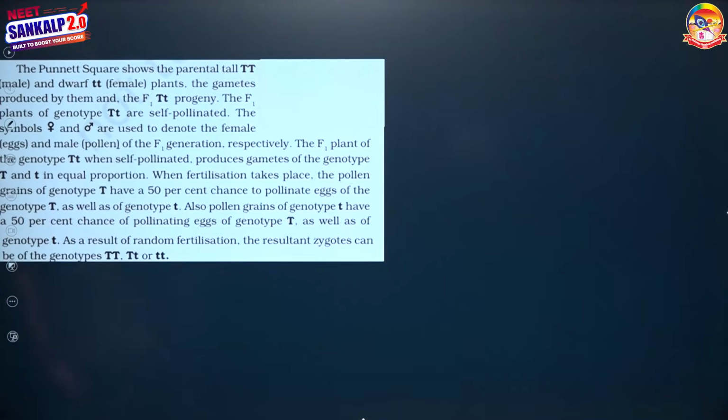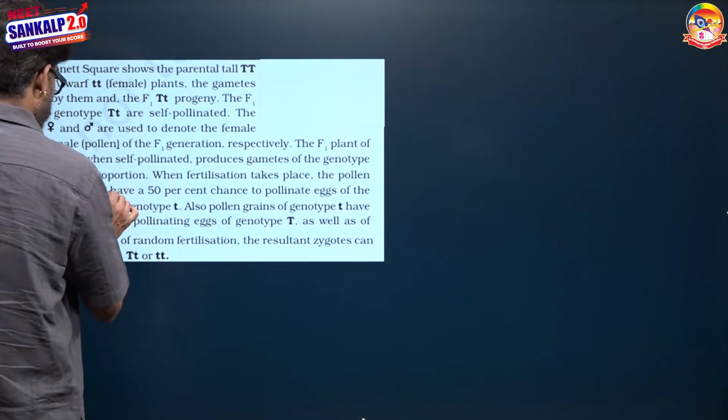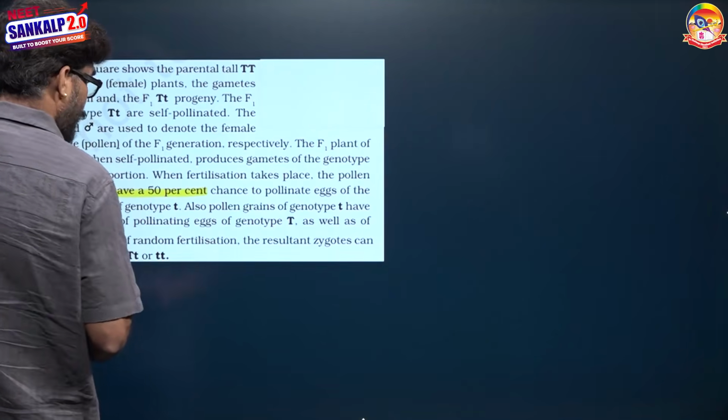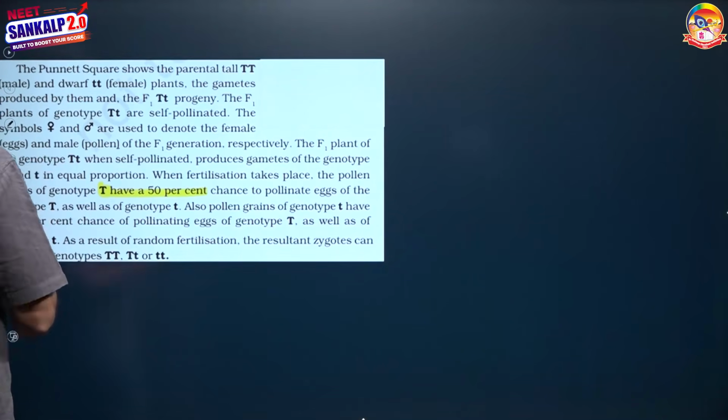The Punnett square shows that the parental tall, capital T, and parental dwarf, small t, produce only one kind of gamete each, while the capital T small t progeny, when they become parents and produce gametes, have 50% gametes with capital T and 50% with small t. Capital T has a 50% chance to be pollinated with the genotype capital T. It is showing the probability.